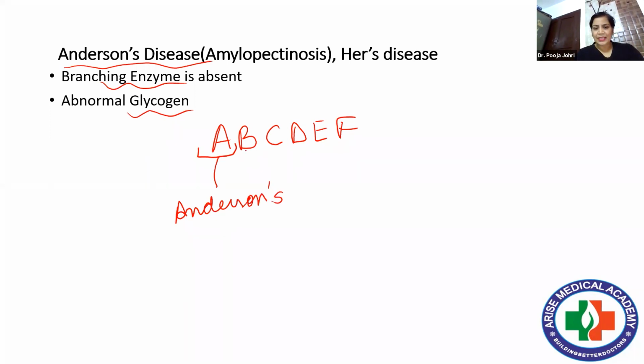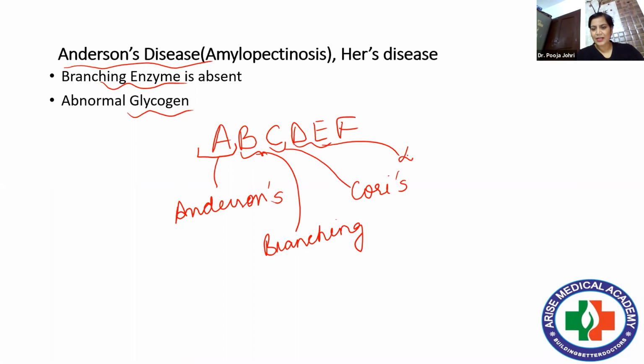B stands for branching enzyme. So you can say Anderson's disease is due to the absence of branching enzyme. C stands for Cori's disease and the deficient enzyme is the debranching enzyme.